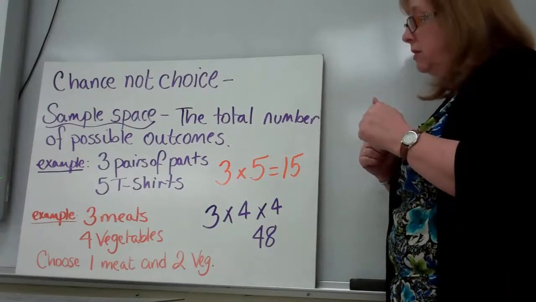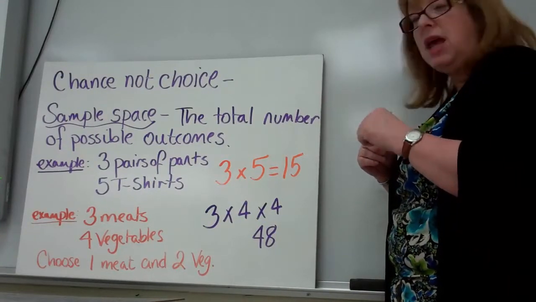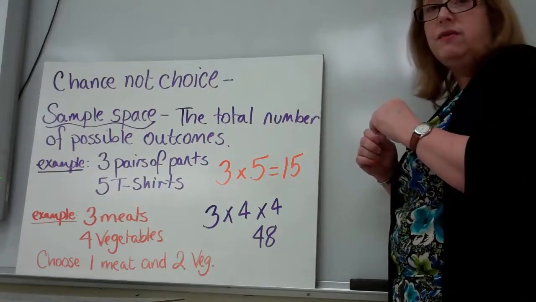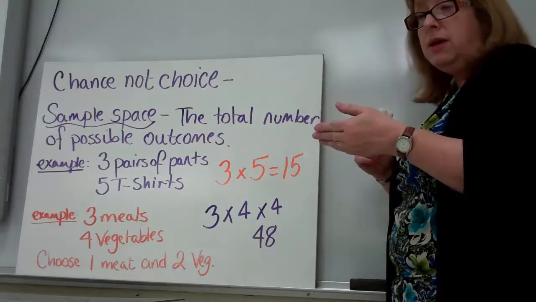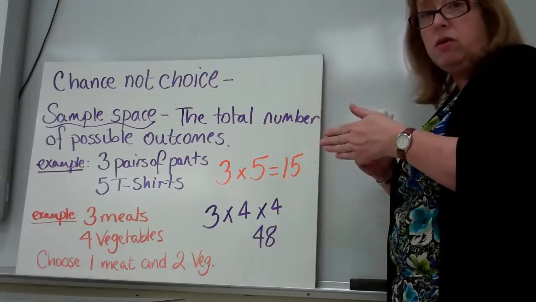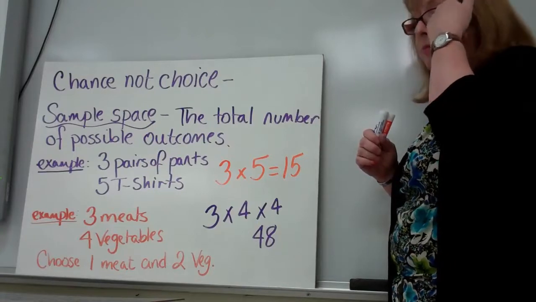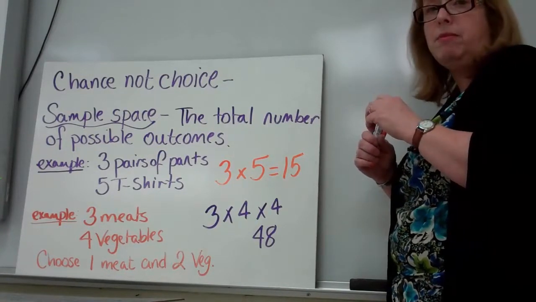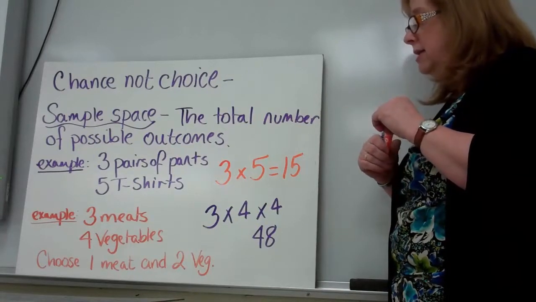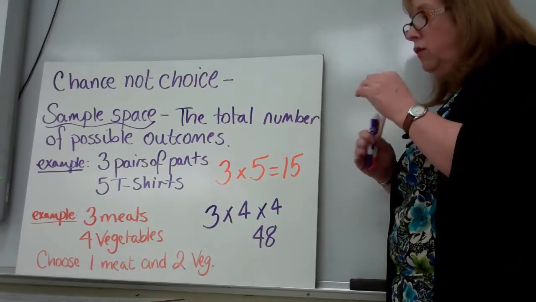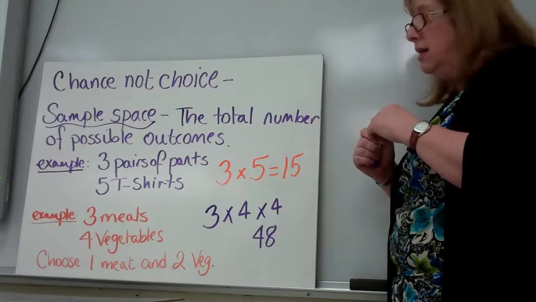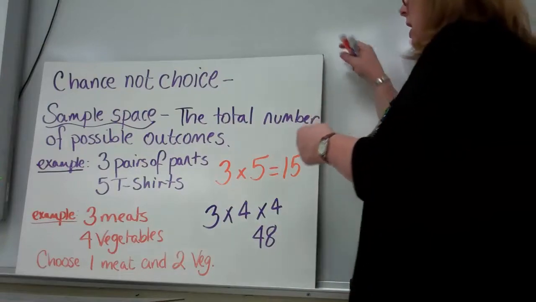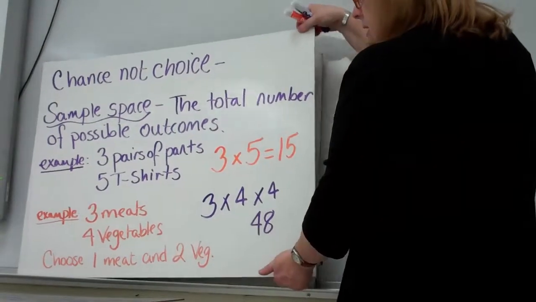Now, it changes slightly if we can't have a double helping of something. We have to pick separate vegetables. Another thing that changes is, is there a difference between picking a meat and then having green beans and corn, or corn and green beans, or is that the same meal? Because if it's the same meal, then we've got to adjust our probability and our sample space for that. So there's a few more things than just figuring the sample space, but we'll look at how to adjust on some of this later.